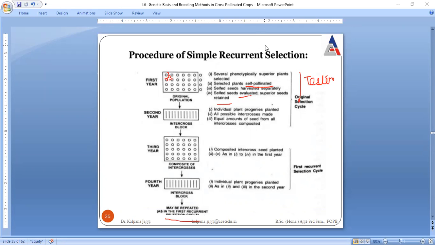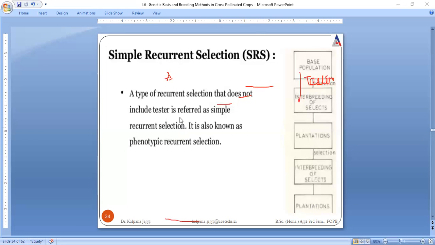One thing you need to notice here: we are not including any tester. This is a very important thing. We are not including any tester, and selection is only on the basis of phenotype, right? Because selection is only on the basis of phenotype, this is the reason it is often said to be phenotypic recurrent selection, or simple selection.